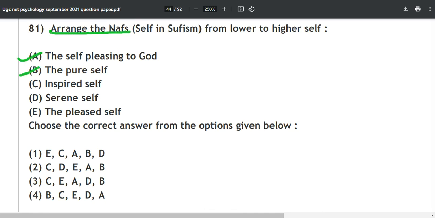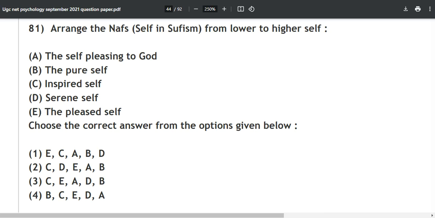It means all of these are nafs in Sufism, from lower to higher self. So now you have to arrange them. There are 1, 2, 3, 4, 5 given over here, but there are basically 7 types of these things from lower to higher.